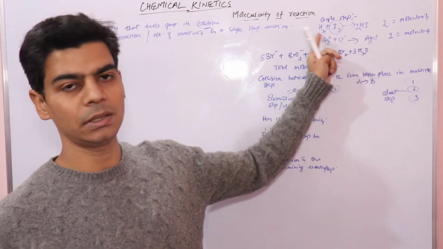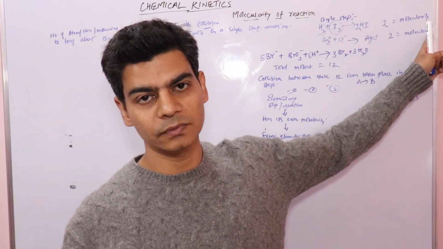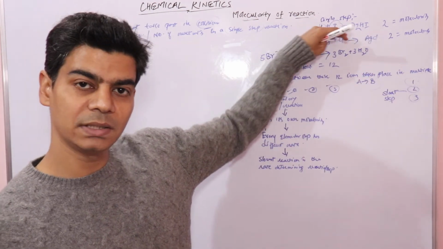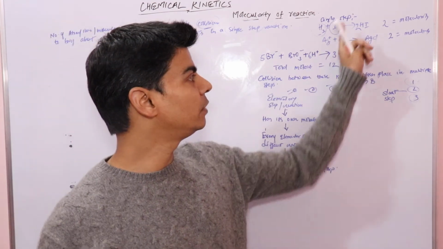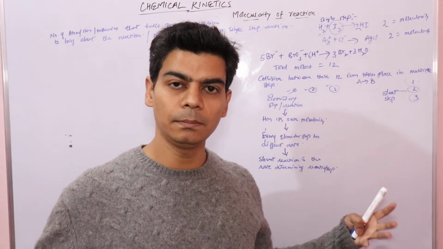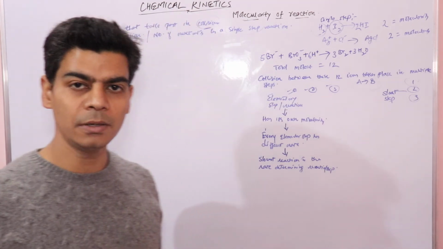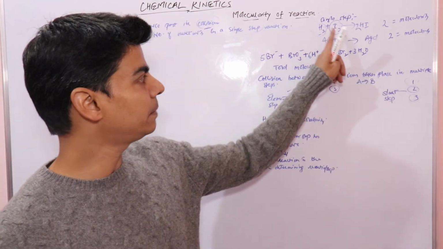The number of reactant molecules in the single step reaction will decide the molecularity of the reaction, because in this single step only these molecules will collide and form the product. The number of molecules that come simultaneously together to collide decides the molecularity of a reaction. So here, single step, right?